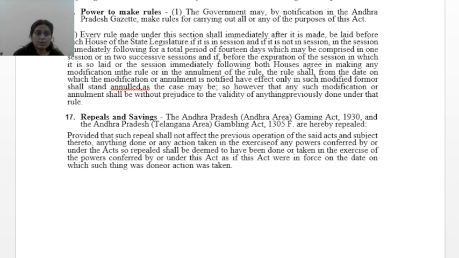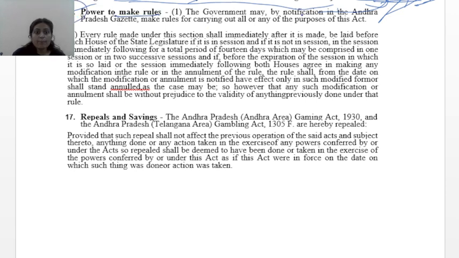Section 15 talks about overriding effect. The provisions of this act shall have effect notwithstanding anything inconsistent therewith in any other law for the time being in force. What does overriding effect mean? That this act shall have effect notwithstanding anything inconsistent therewith. For example, if in some festival gaming happens, on that day you won't be punished. Apart from that, you will be punished.